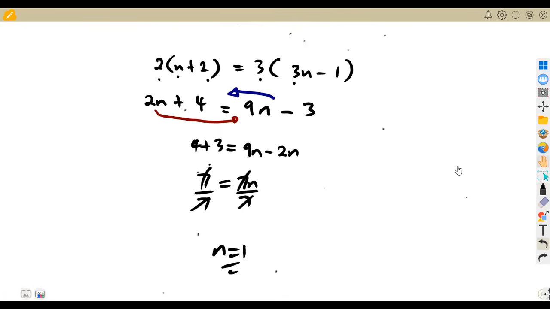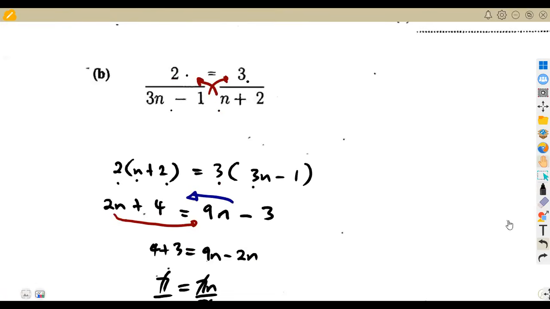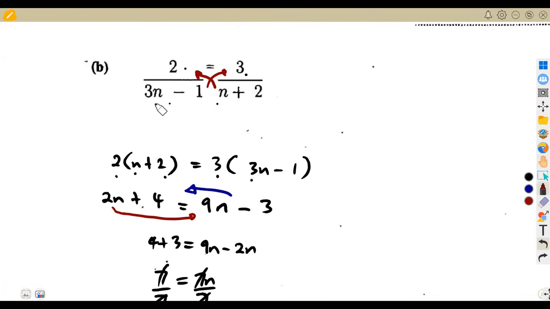Is it so? Let us just cross-check if n can be equal to 1. Let us just substitute a 1 here. So it's 2 over 3 times 1 minus 1, which is 3 minus 1, which is 2.